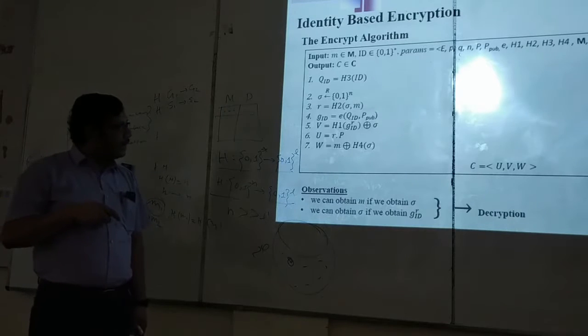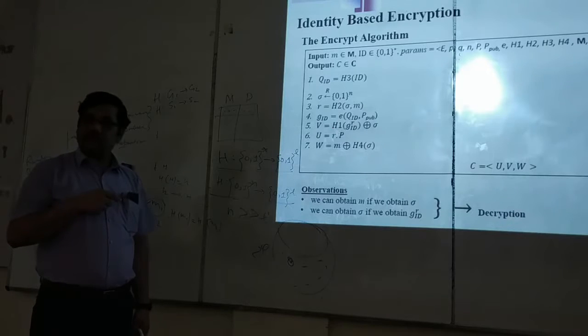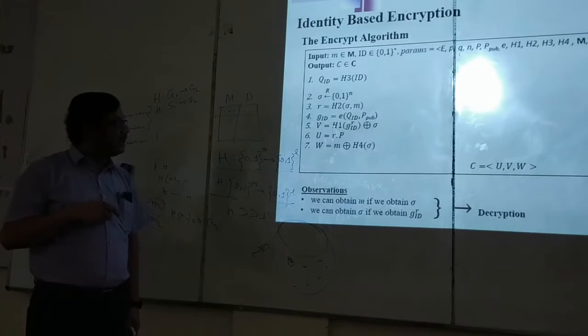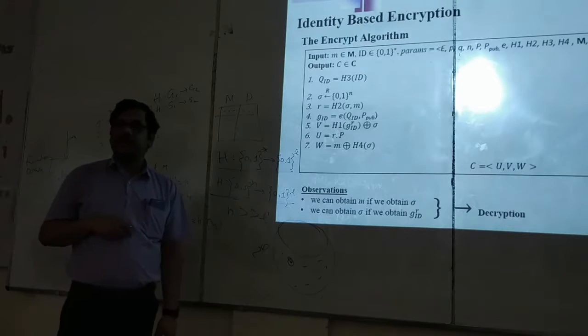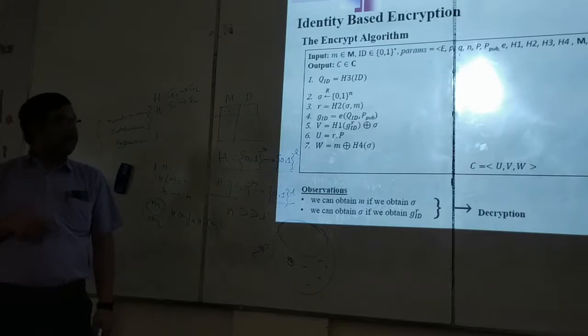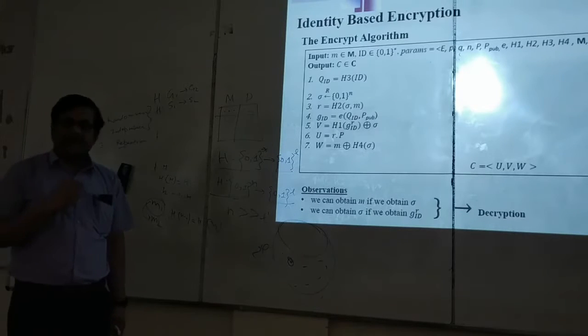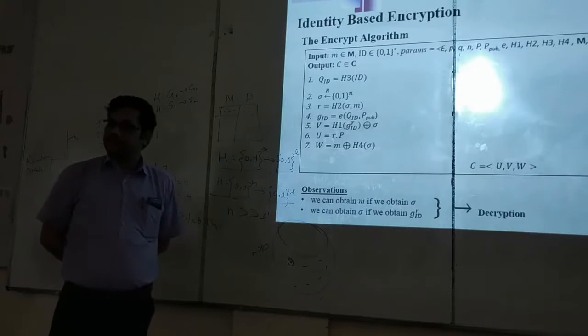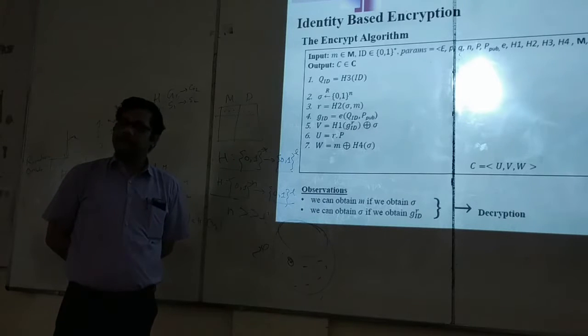Now how can he get sigma? Sigma is actually masked inside V. So he needs to find out sigma from V. Now the question is, how can he get this sigma from V? Of course he needs to get this thing. No, H1 is a global function, anyone can get H1. So to be specific, he needs to get G power R. He needs to get GID power R.